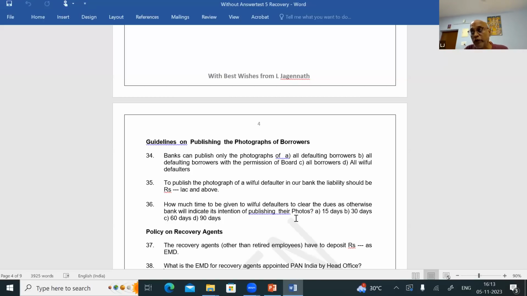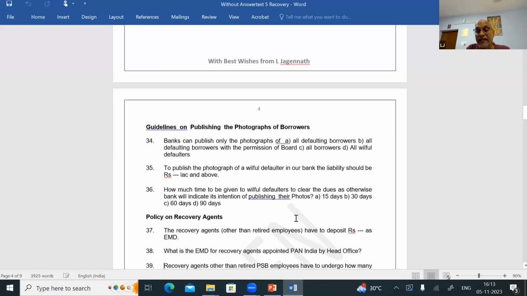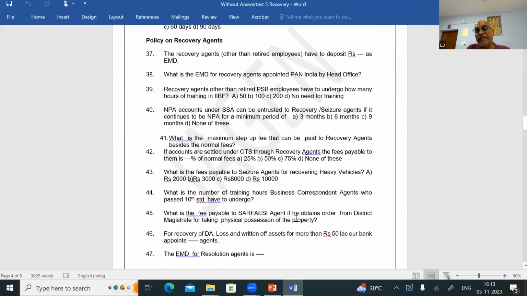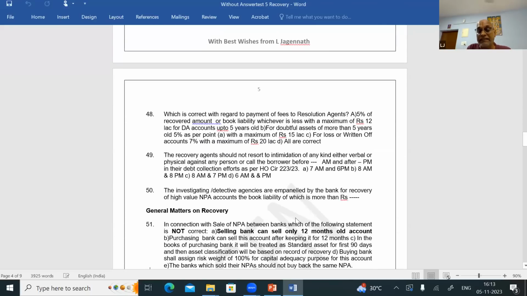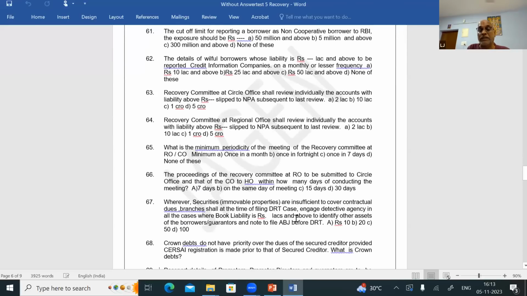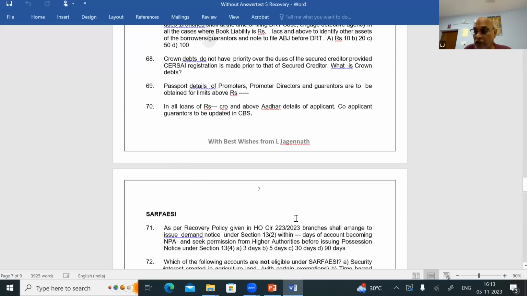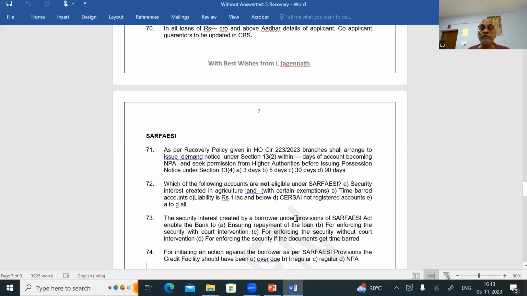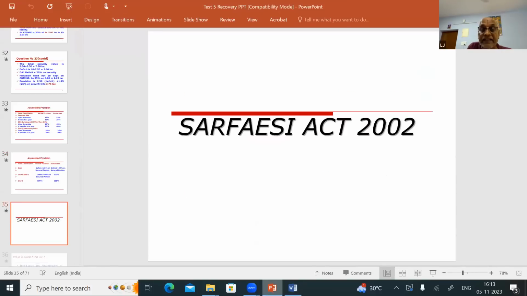Before going to the policy on the recovery agents, we will quickly go through the SARFAESI Act. SARFAESI and the guidelines related to SARFAESI. Then we will come to the recovery agents, because SARFAESI is very important. Recovery agents also come under SARFAESI. So we will go to the SARFAESI presentation. A few slides I will run and explain to you.